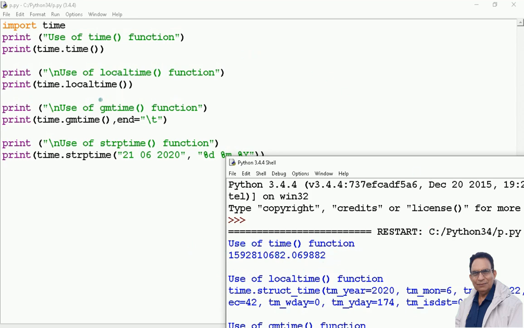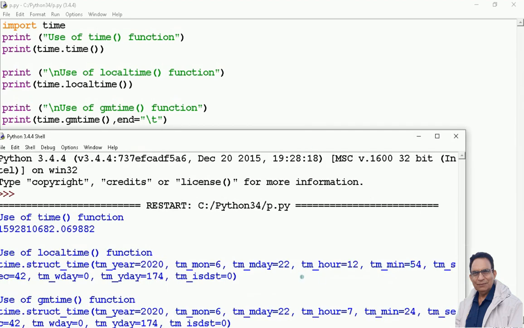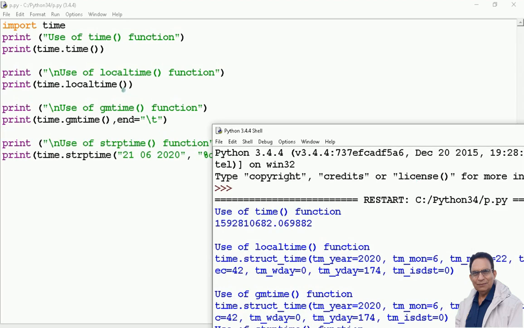Going further, local time, if you see the time what it gives, it has a certain format. Here it says year, month, date, hour. Means it gives time in seconds and fraction of a second, whatsoever it is. The same way, local time is the time of wherever we are, of that place, and that too according to the operating system. What time you have set in your operating system, that time it takes as your local time.